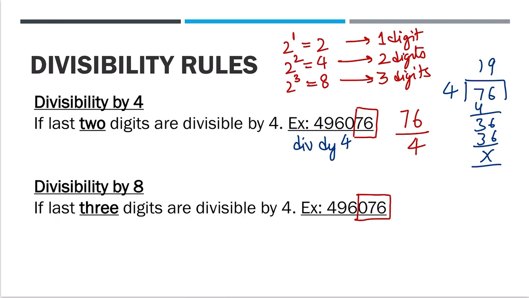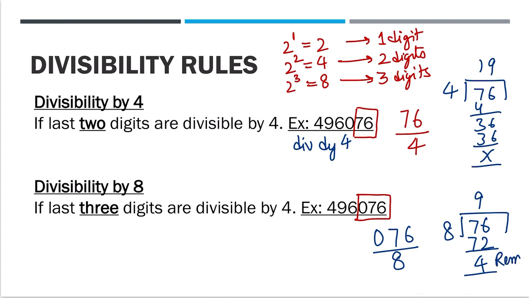Now tell me, 496076, is it divisible by 8? You can check on your own. 076 divided by 8. Check 76 divided by 8. No. 9 eights are 72. So 76 is not completely divisible by 8. Or you can also check that 72 leaves some remainder. So hence we will say, since 076 is not completely divisible, 496076 is also not divisible by 8. I hope this is clear. Divisibility by 8 is done.